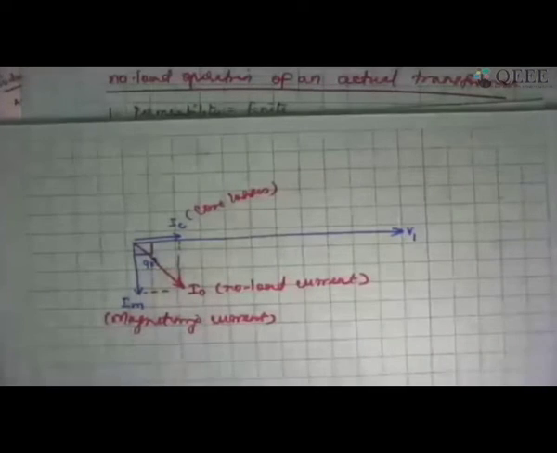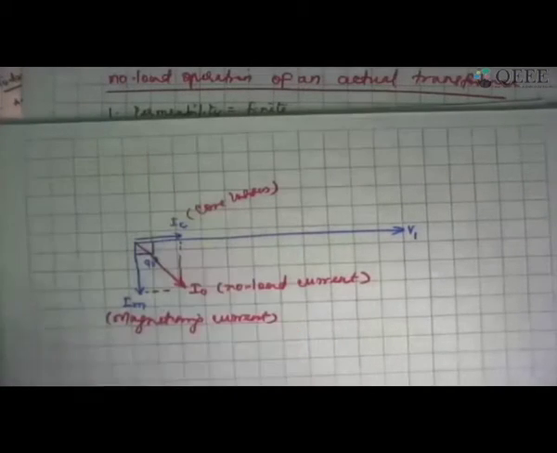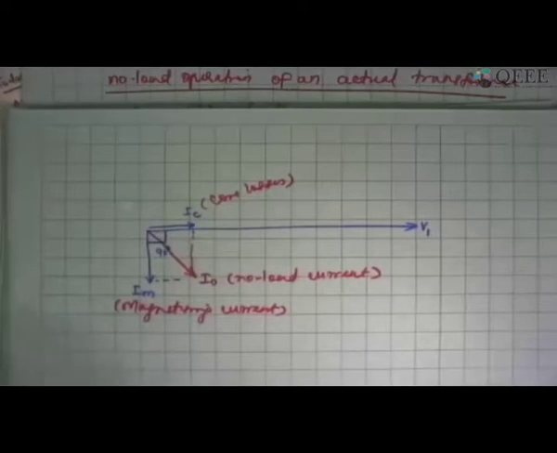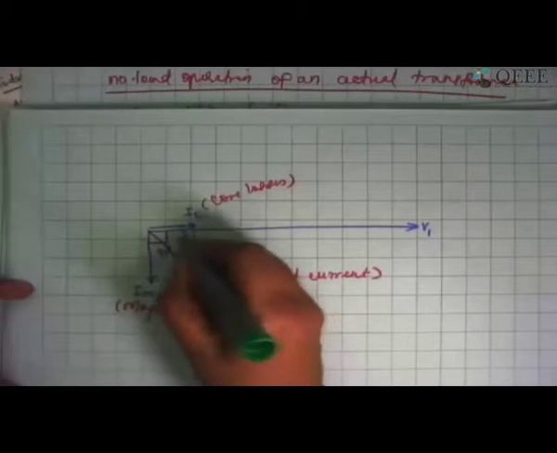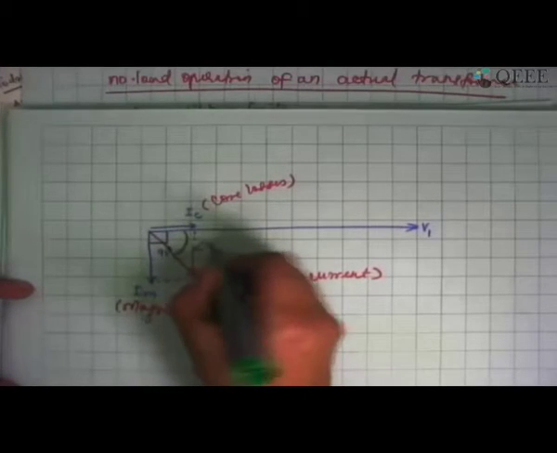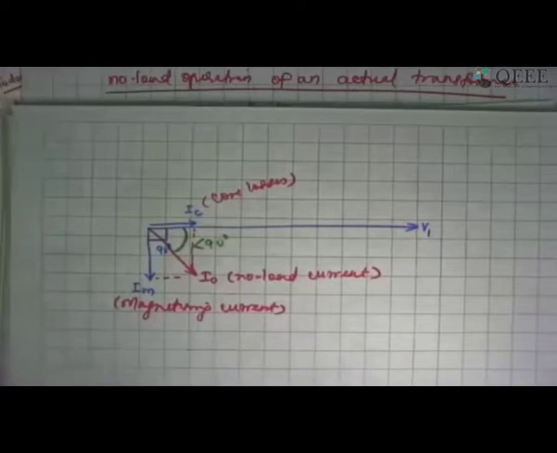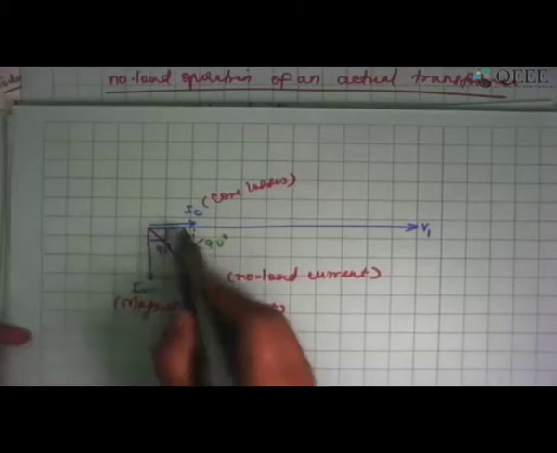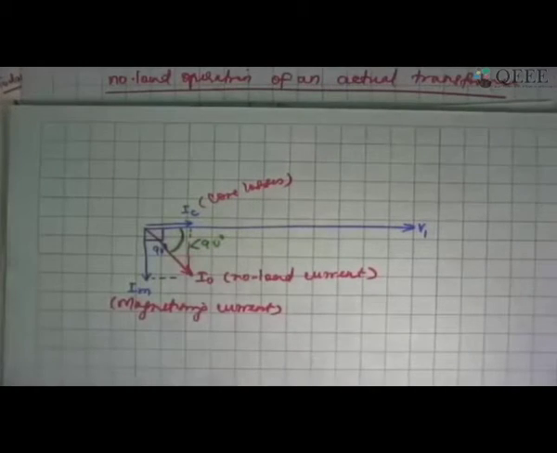Also from the phasor diagram I can see that the power factor angle of the no load current is not exactly 90 degrees, it is less than 90 degrees. That is because I'm incurring some resistive losses.